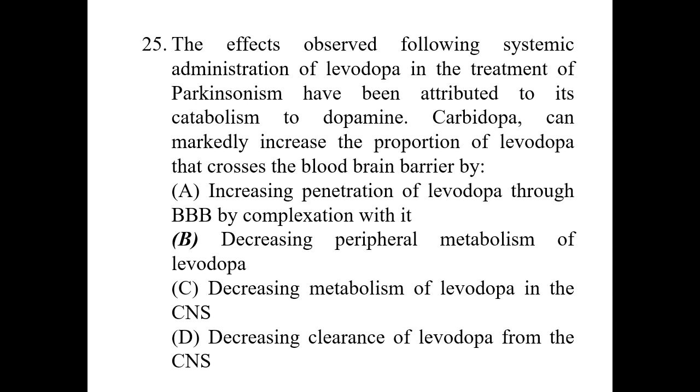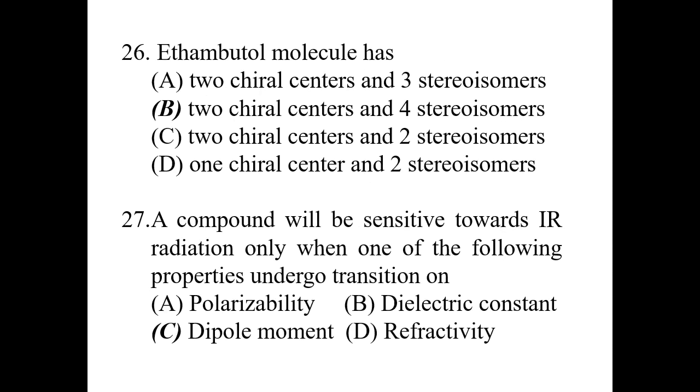Option C, decreasing metabolism of levodopa in the CNS. No, because carbidopa does not enter the CNS, it acts peripherally. Option D, decreasing clearance of levodopa from the CNS. So that is also not a correct option. So the correct option is B.